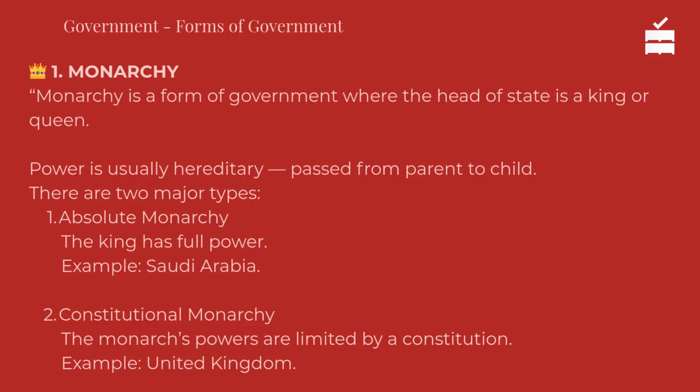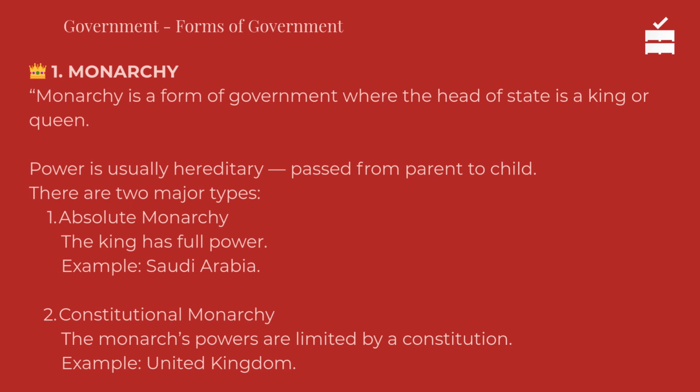1. Monarchy. Monarchy is a form of government where the head of state is a king or queen. Power is usually hereditary, passed from parent to child. There are 2 major types. Absolute monarchy: the king has full power. Example, Saudi Arabia. Constitutional monarchy: the monarch's powers are limited by a constitution.